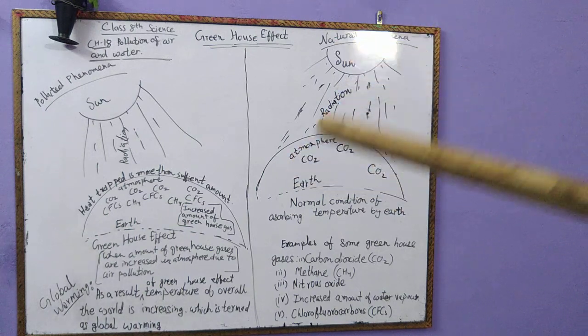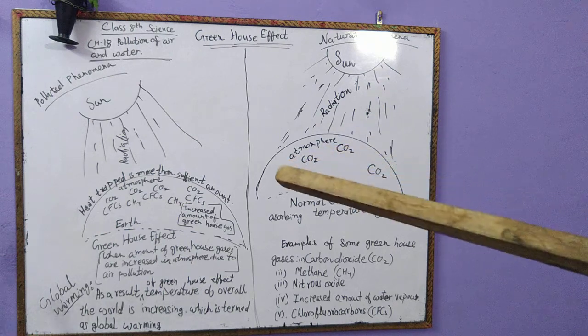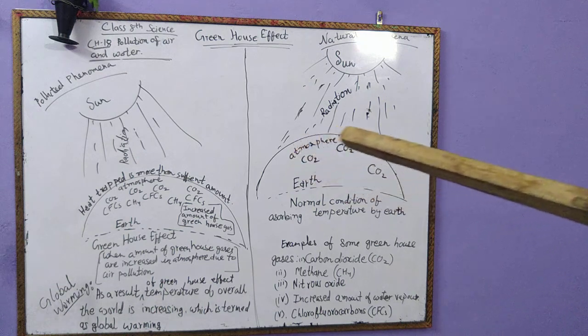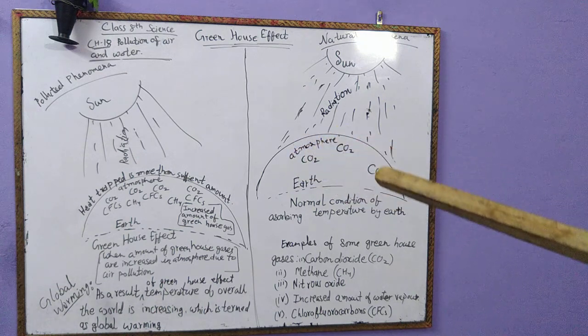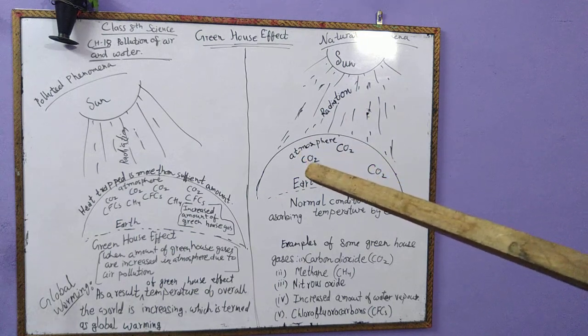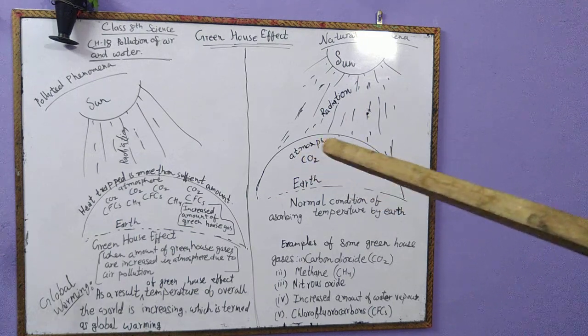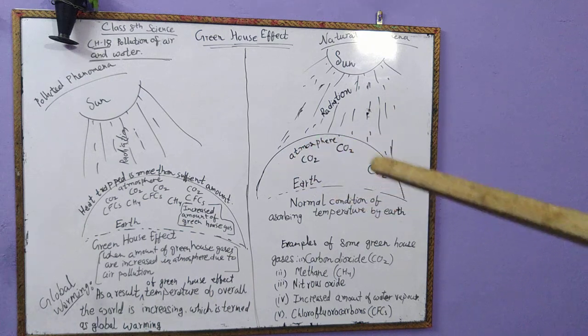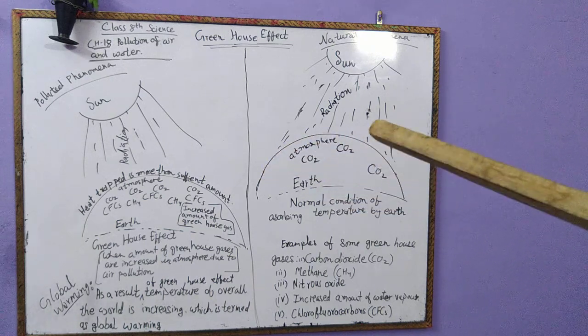See, this is the sun and this is the earth. Earth has an atmosphere around it. And as you know, besides all the other gases, the atmosphere also contains some amount of carbon dioxide gas. See, this is the presence of carbon dioxide gas in the atmosphere of earth.